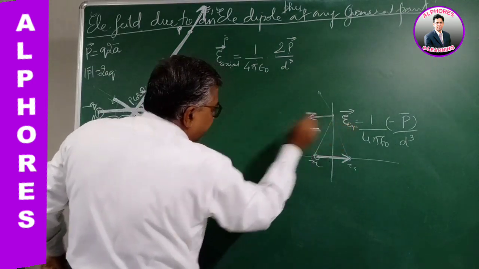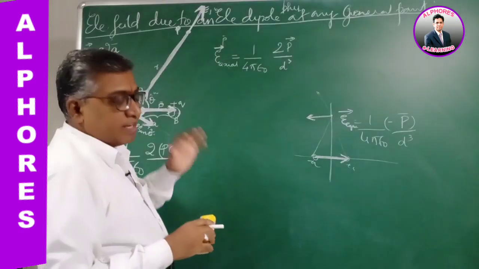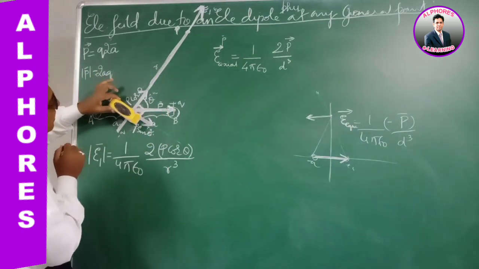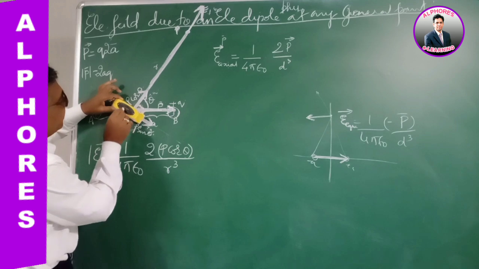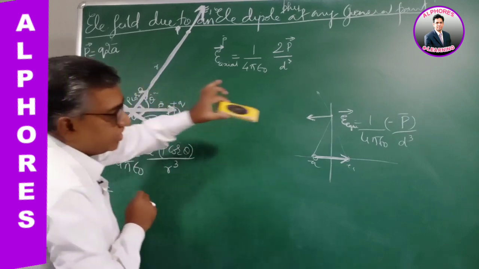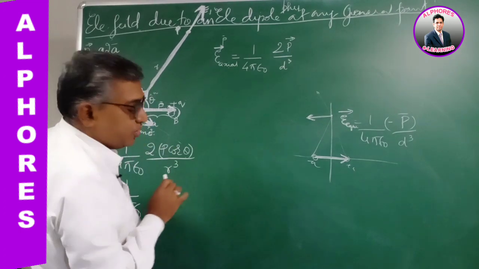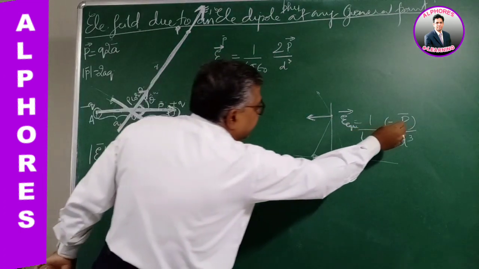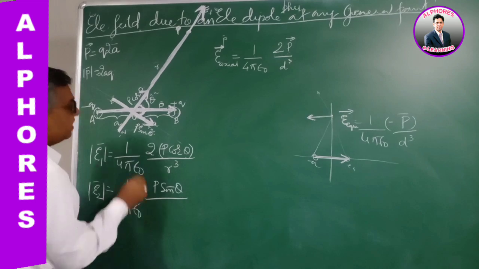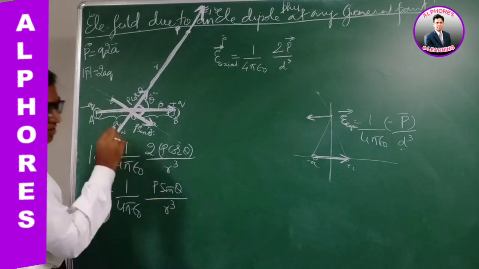So according to this formula, the electric field intensity on the equatorial line due to any dipole is 1 by 4 pi epsilon naught times minus P by d cube. So for this dipole P sin theta, let the electric field intensity at this point be E2. According to the formula, it is 1 by 4 pi epsilon naught. We are considering only the magnitude. It is the dipole moment of the dipole, so here it is P sin theta, by the distance of the point cubed. Here the distance of the point is r, so it's r cube, right?